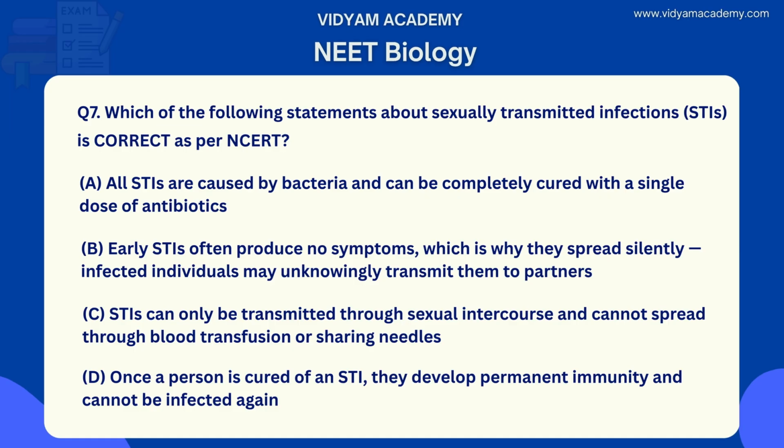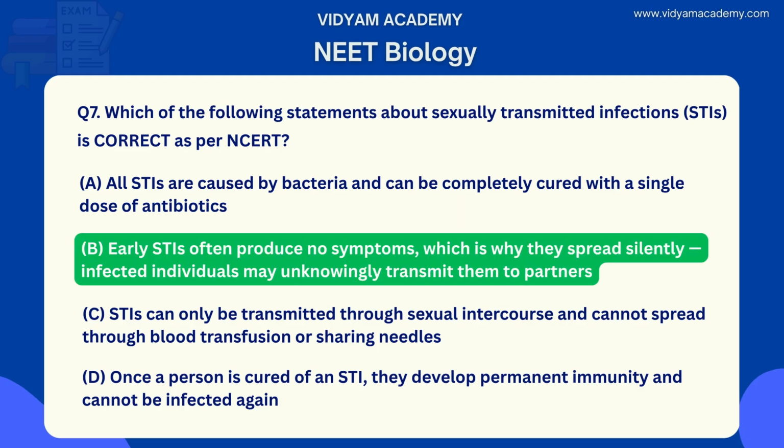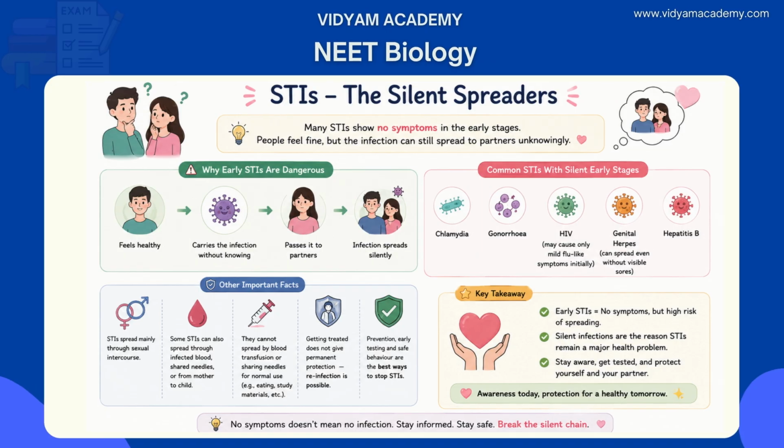What is the right answer? Option B is the right answer. Let's see how and why. One of the most dangerous features of many sexually transmitted infections is that they are often asymptomatic in their early stages. Infected individuals look healthy, feel fine, and have no visible symptoms, yet they carry active infection and can transmit it to sexual partners during the silent phase.